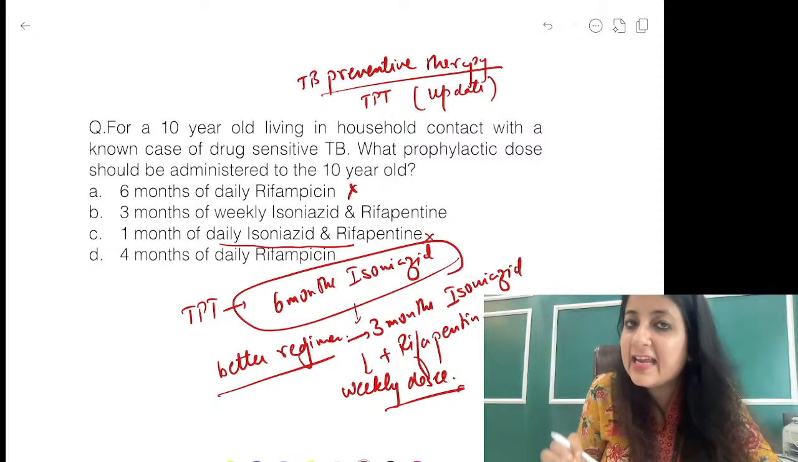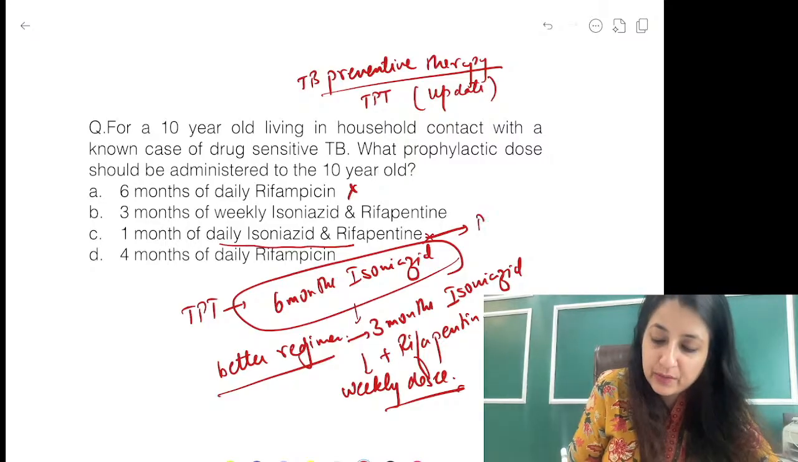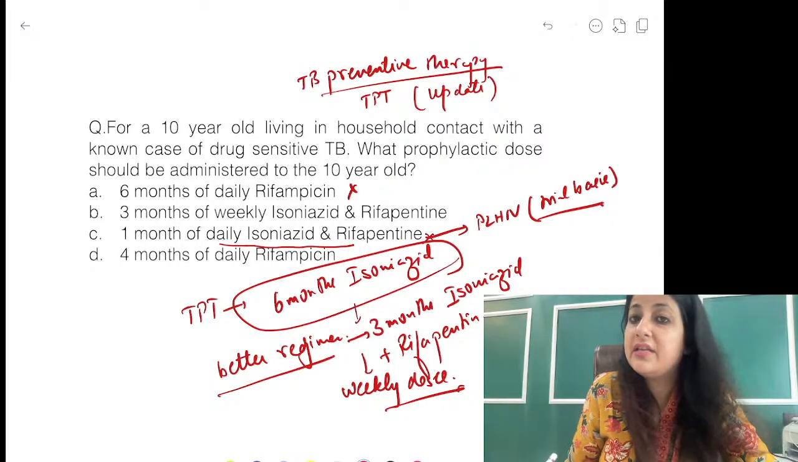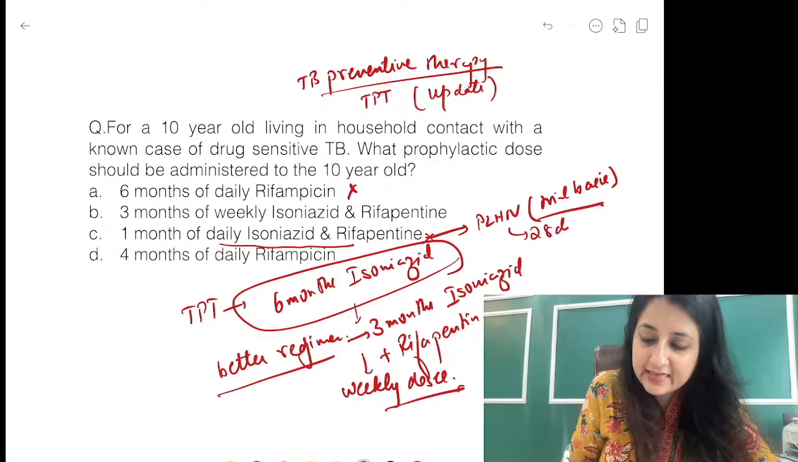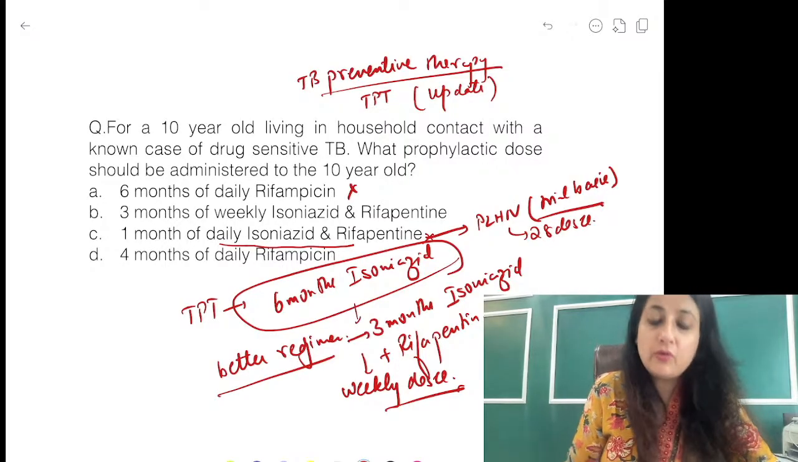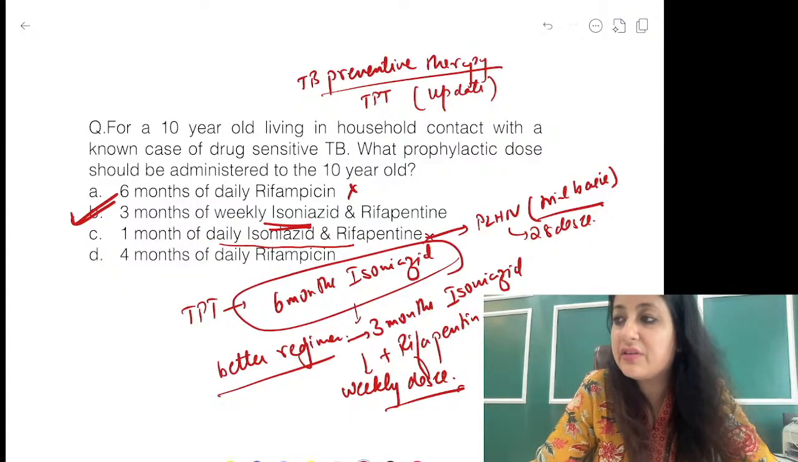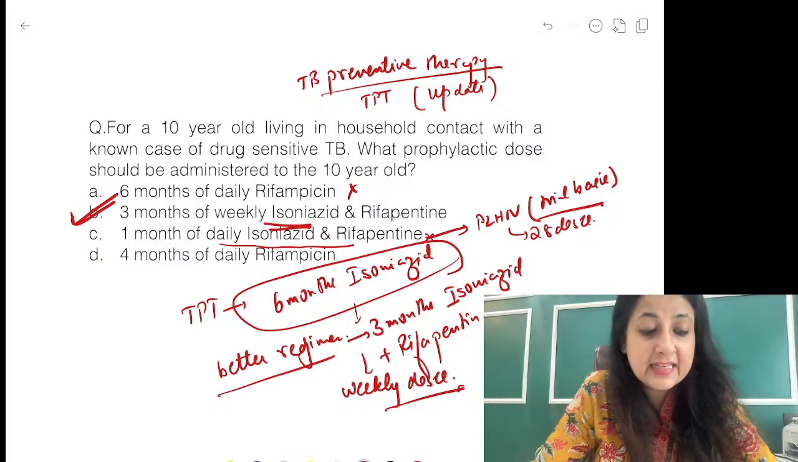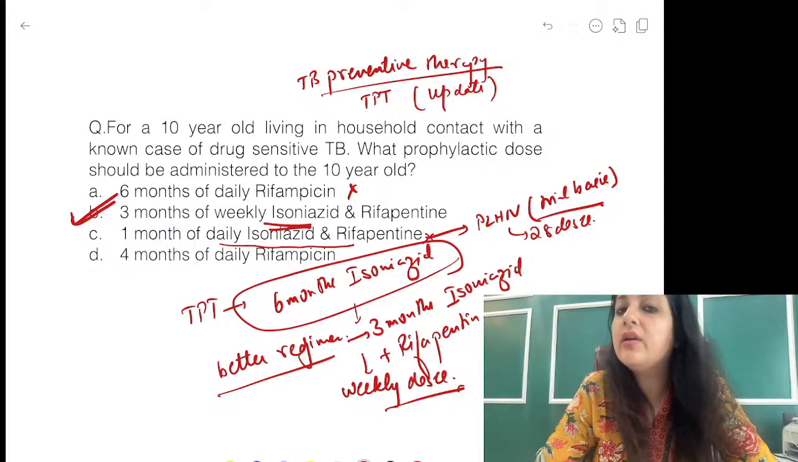1 month of daily isoniazid and rifampicin will only be given to people living with HIV. That too on a trial basis, which comes out to 28 doses. Are you understanding? 28 doses. But over here we would prefer what? 3 months of weekly isoniazid and rifampicin, because that is a much more effective regimen.